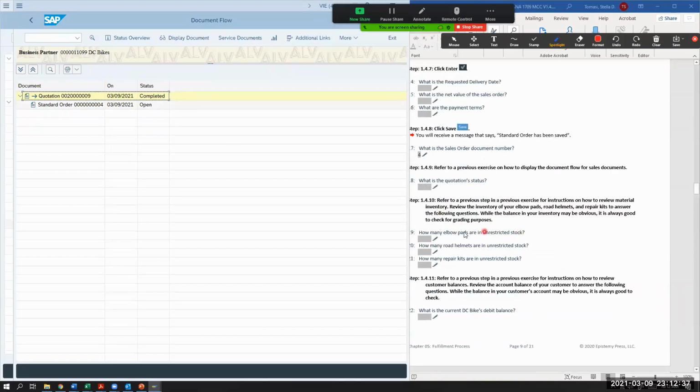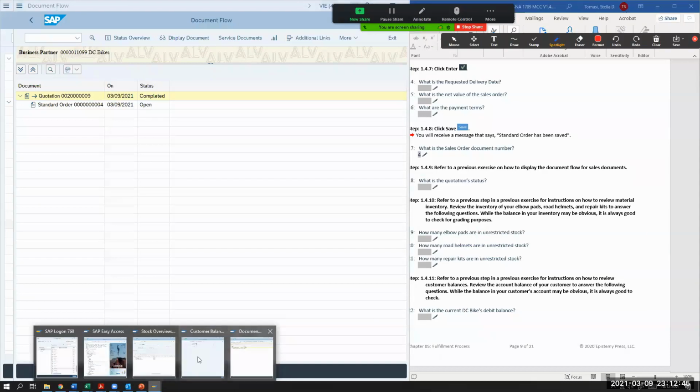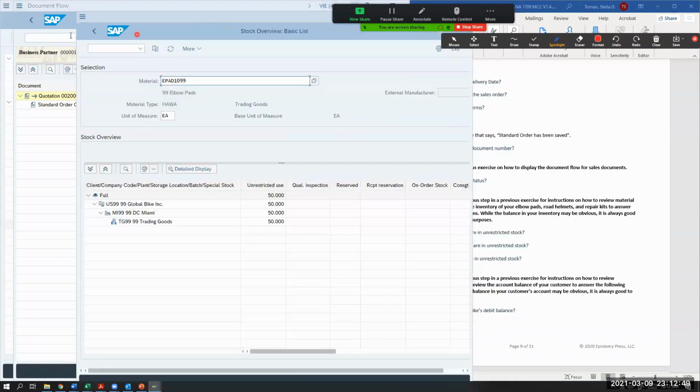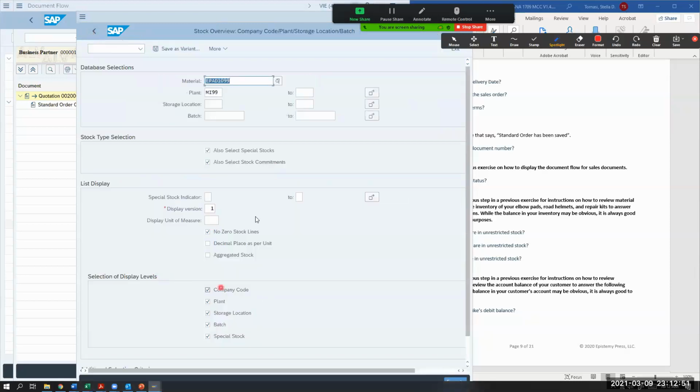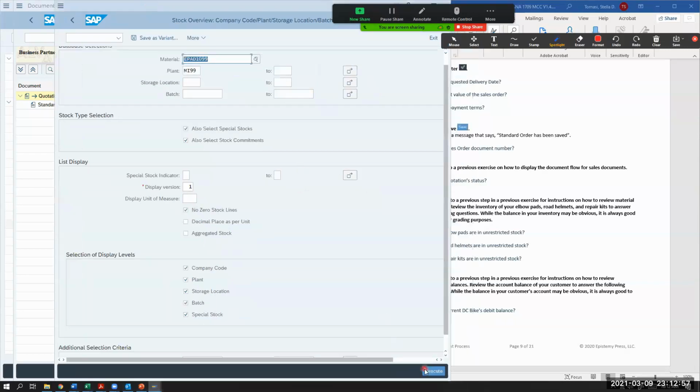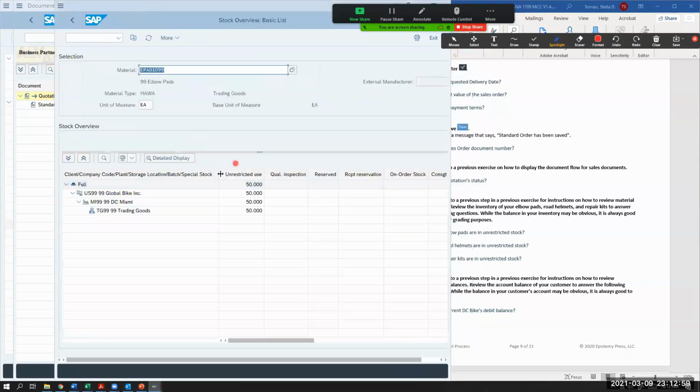Someone take a look at what's happening to your inventory. How many inventory do you have in unrestricted? So we're going to go here to stock overview, and I'm going to go here. I'm going to go back and just look at what happened to EPAD. Still is unrestricted use. So what happened?